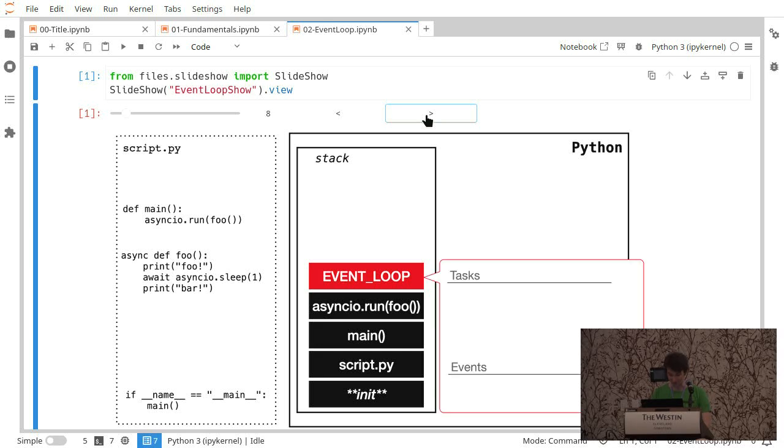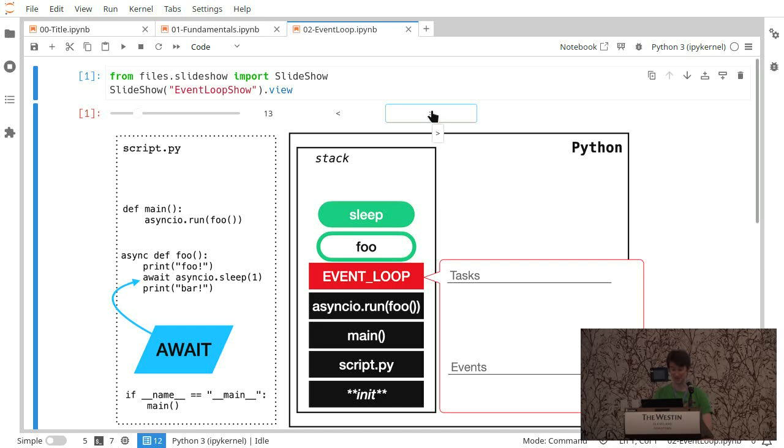When the event loop takes over, inside of it there's tasks and events. That's just the state of the event loop, in my little imaginary model. It's not actually implemented like this, but whatever. We've given it the task foo, or rather, we've given it a coroutine and it created a task for us. That starts to run. It's its own stack there, prints foo, exclamation point. And then it calls async sleep.